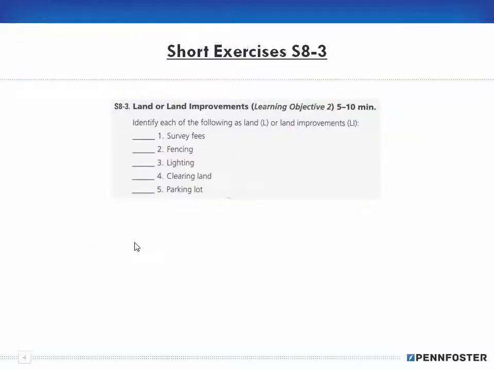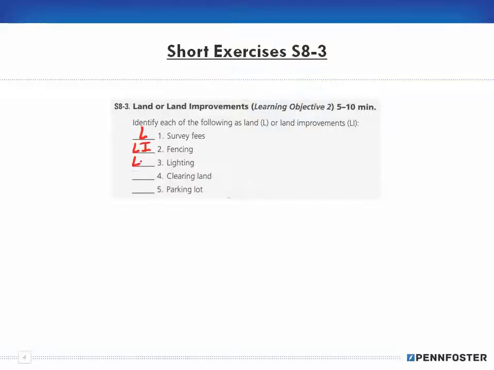8-3. Identify each of the following as land or land improvements. Survey fees would be land, because that's part of determining the portion of your land in and of itself. It's not doing anything to the land. Fencing is a land improvement.